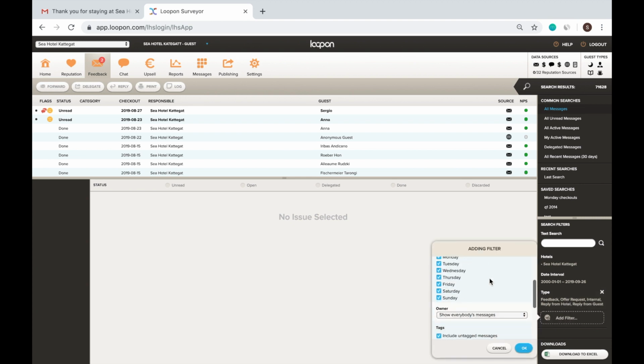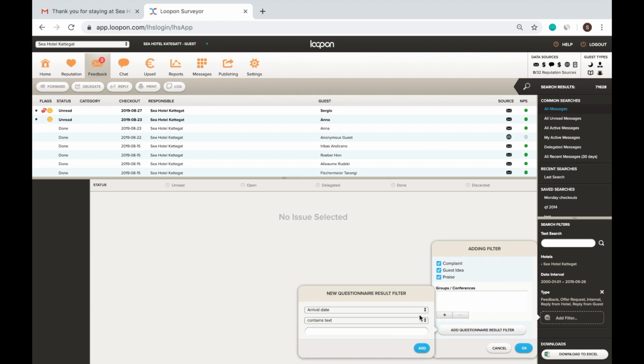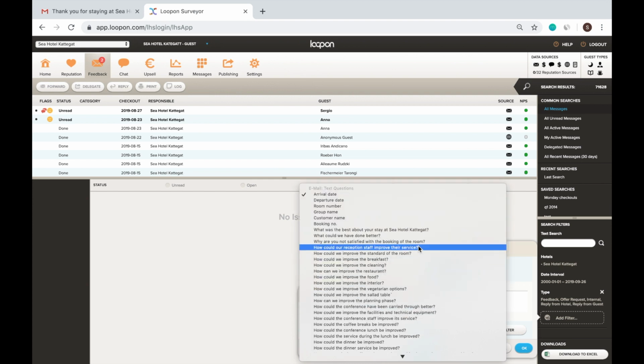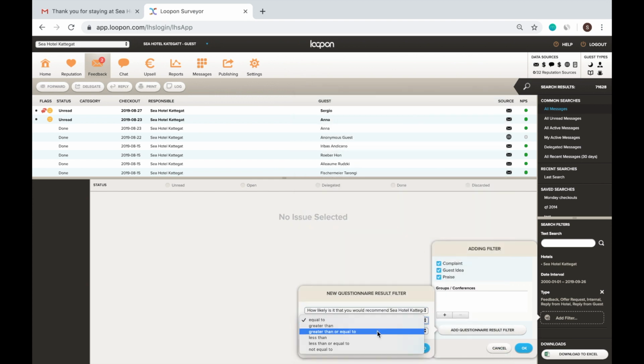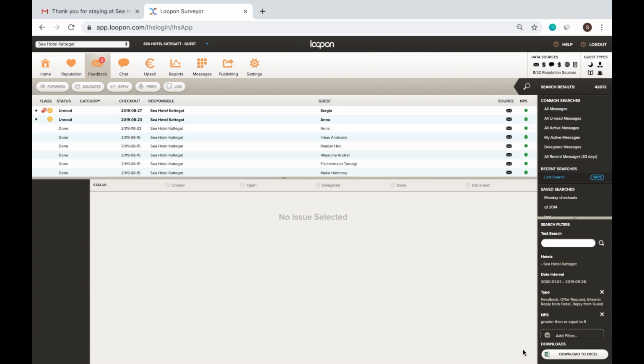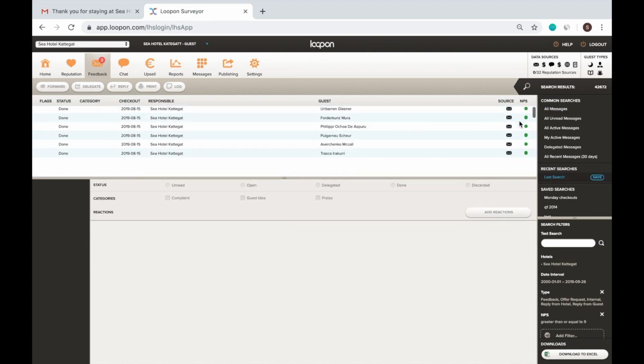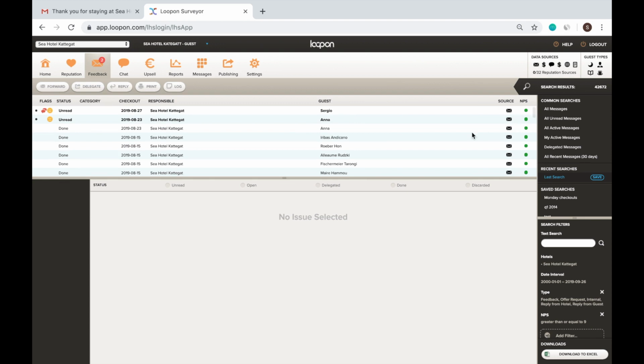Let's say we want to only look at promoters. We would select the NPS question and only look at results with a score of 9 or higher. The search results now only show promoters as indicated in the column over here.